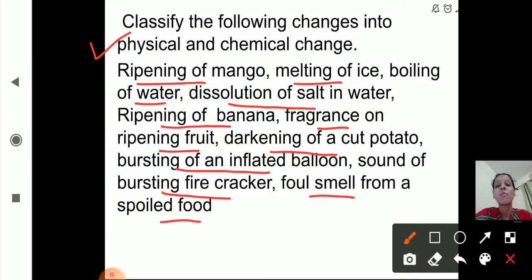Okay, I hope you are clear with the definitions of physical change and chemical change. In a physical change, the chemical composition of the substance will not change and we will not get a new substance. Only the appearance of the substance will change. And in a chemical change, the chemical composition of the substance will change, its properties will change, and we will get a new substance. That is chemical change. From this you will identify which are physical changes and which are chemical changes. I hope you are clear till here.